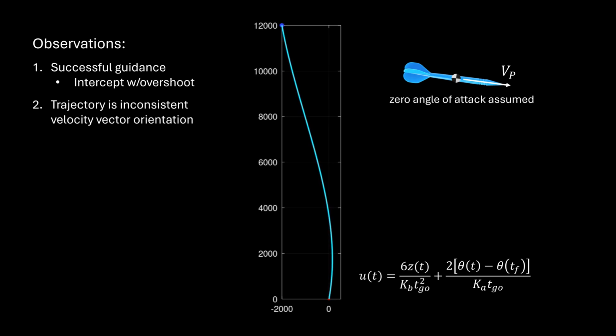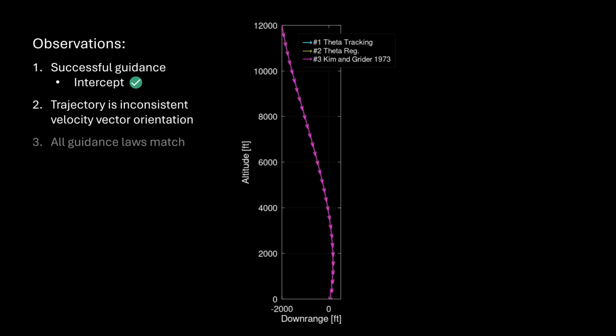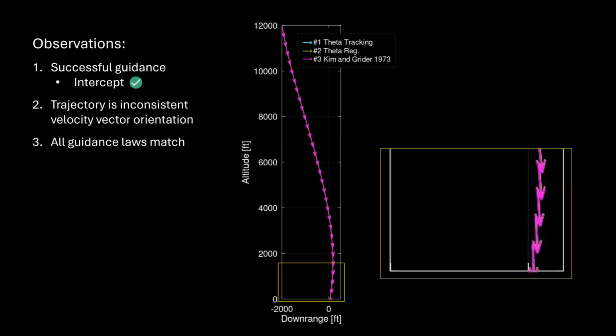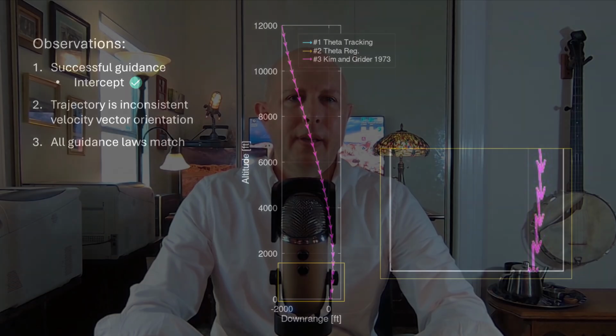Now we plot each guidance law and overlay their velocity vectors. We have identical agreement. We observe velocity vector orientation and therefore pitch angle closely approaches zero despite not being tangent to the path. I believe this can be attributed to the linear simulation. You see, vertical velocity is not in the state equation. It's assumed to be velocity magnitude because we assume that pitch angle was small. This will be investigated in further detail.